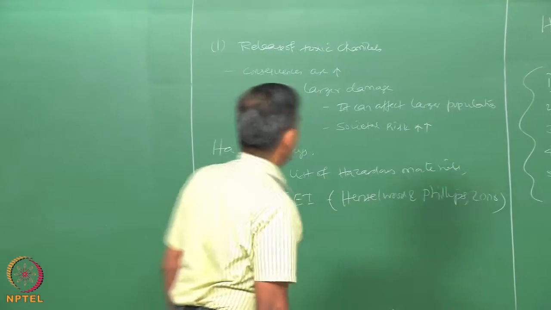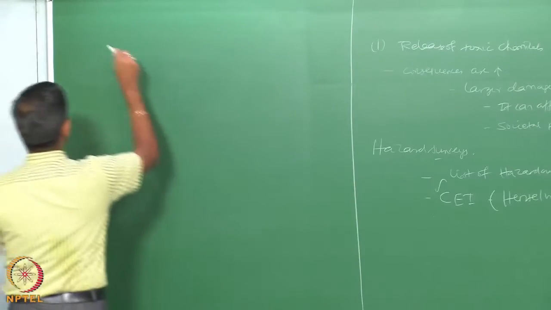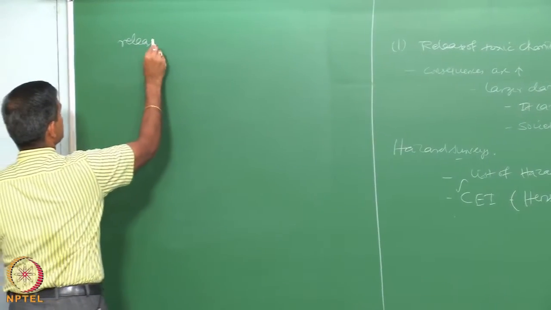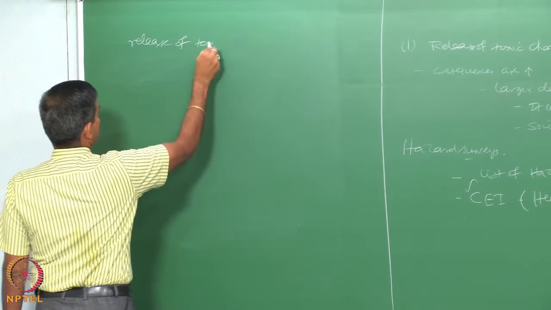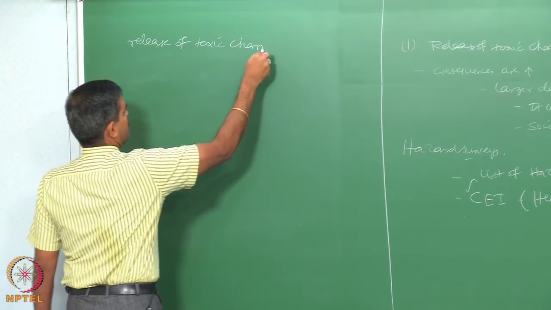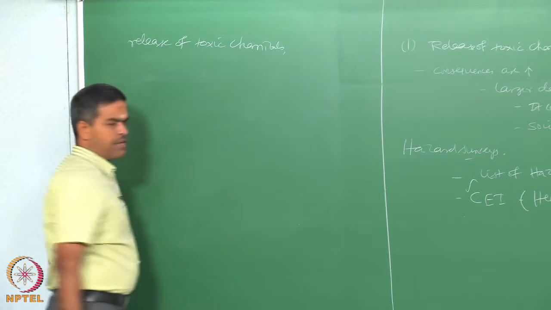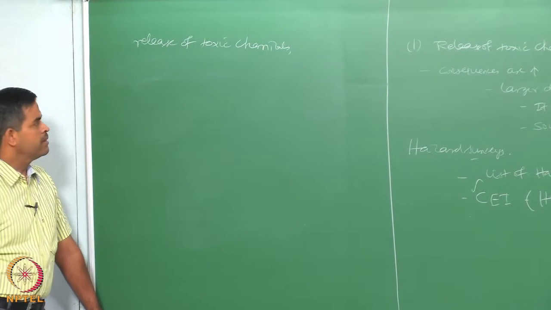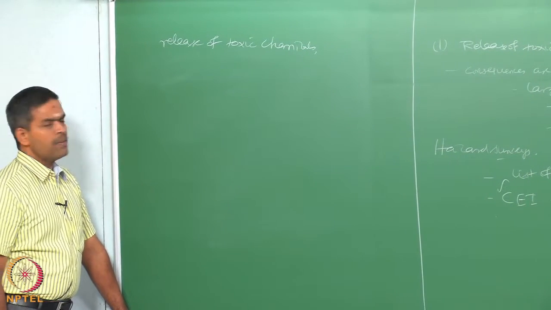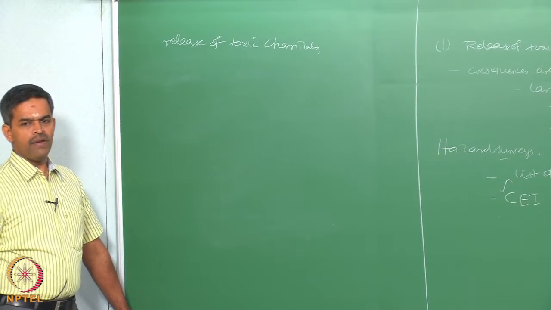Interestingly, when we talk about release of toxic chemicals, it is evident that one must understand the chemical properties of these kinds of inventory.